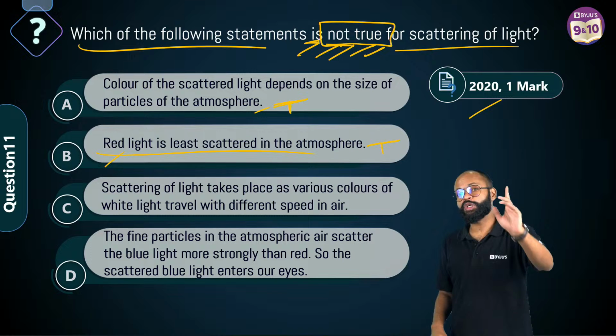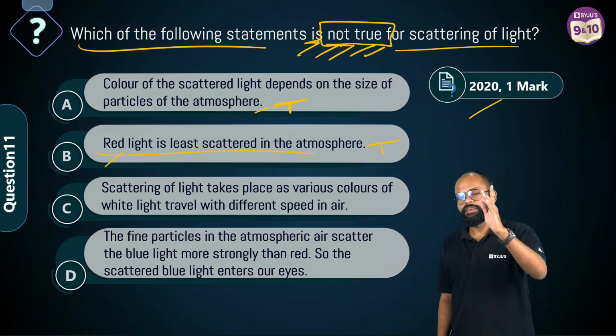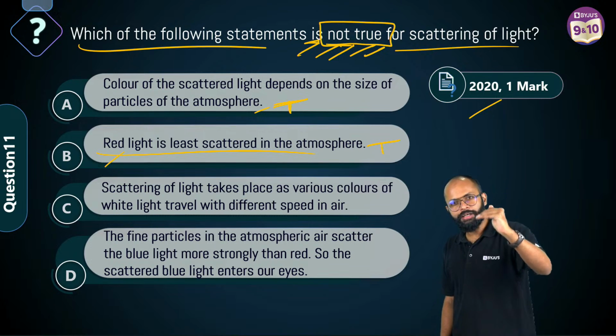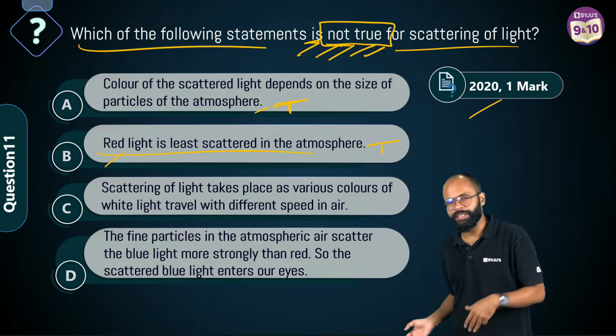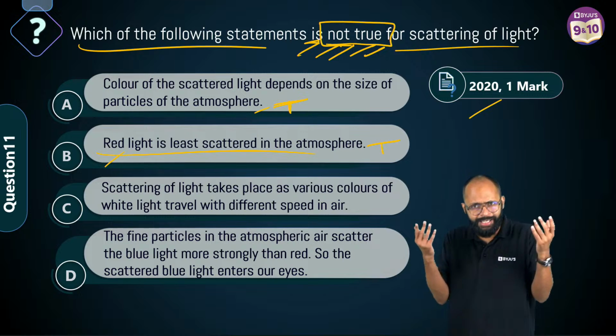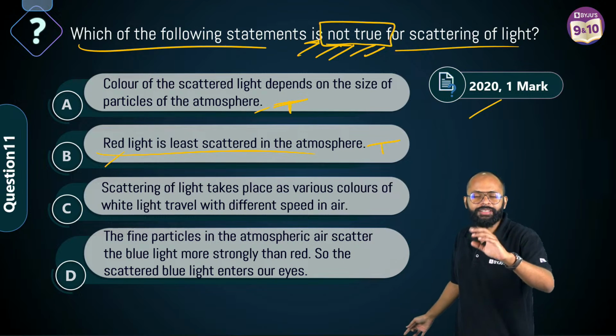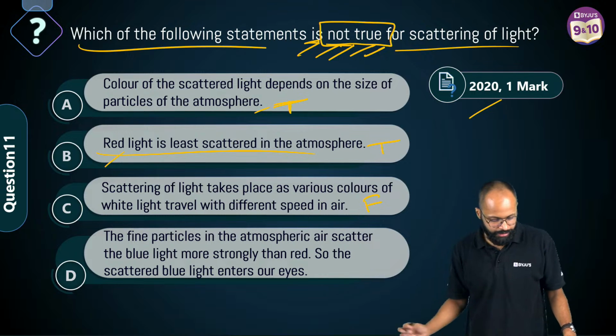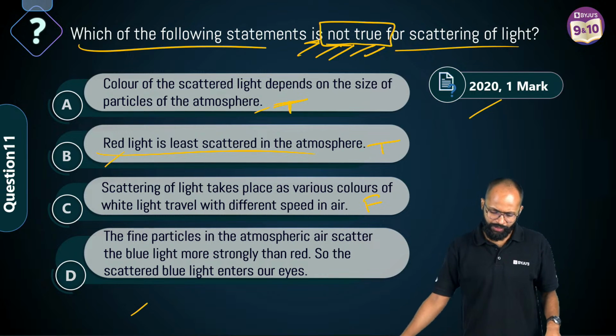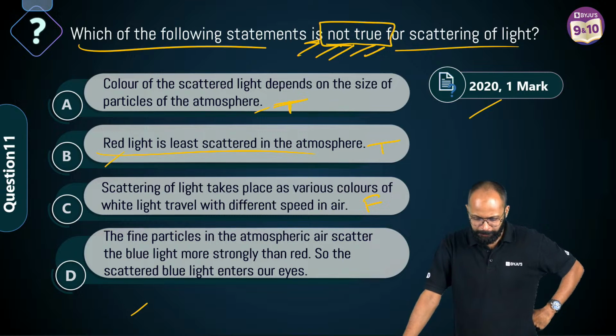Dispersion happens because all the colors of white light travel with different speed when light goes into a different medium, like in a prism. Prism के अंदर इसीलिए dispersion होता है. Scattering तो गलत है भाई, scattering तो अलग ही फंडा है, right? So this is false.